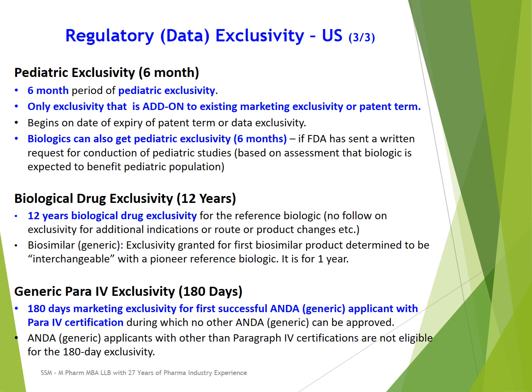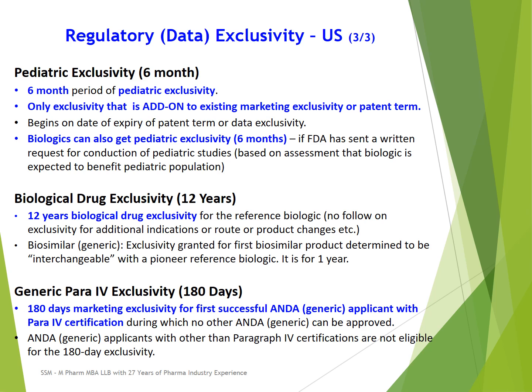So in that case, what the generic company does is file a para 4 certification generic application in which they are challenging those patents listed in the Orange Book.